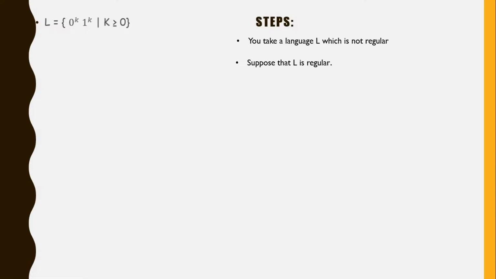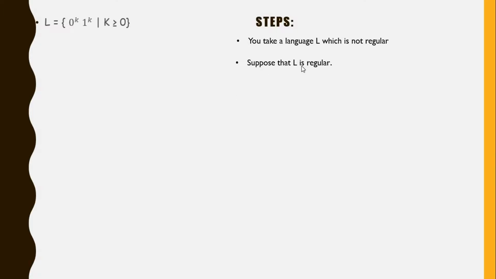Now, as I said in the first video of the pumping lemma for regular languages, we always follow the same steps, the same process, right? You take a language L, which is not regular. Then you suppose that L is regular. And remember, this is a hypothetical situation because L is not regular. We know that already. We saw it in the previous video. Now, to make my point, I'm going to start talking in a hypothetical way, okay?